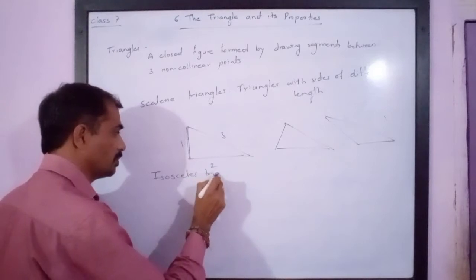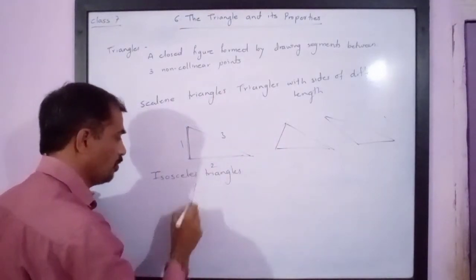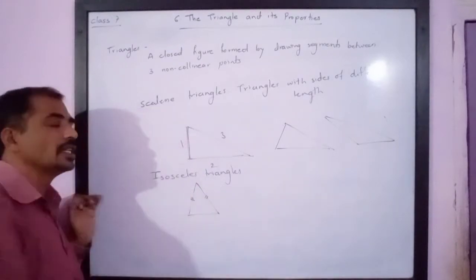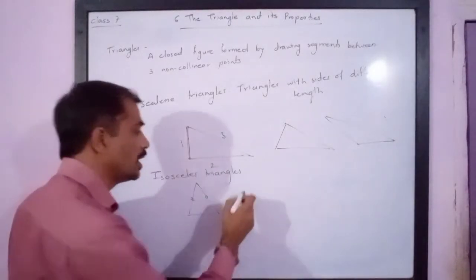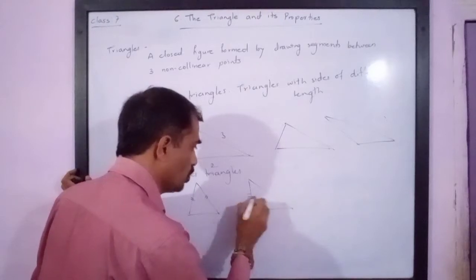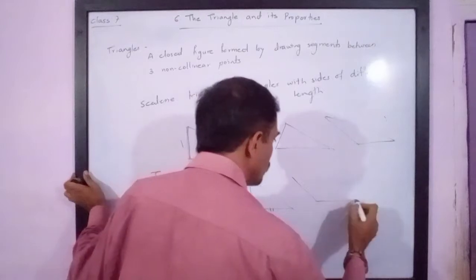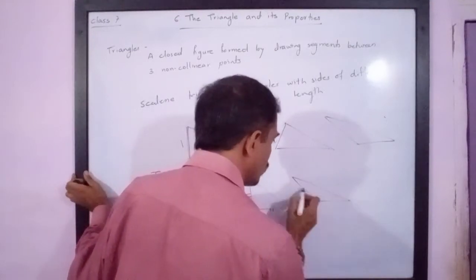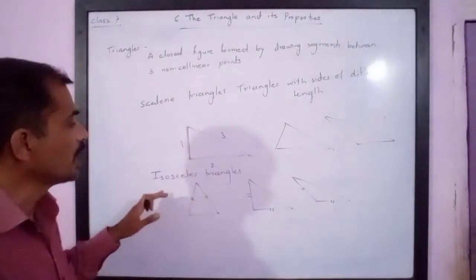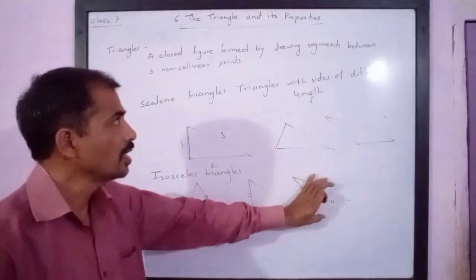Isosceles triangles. These triangles have two sides equal. So if two sides are equal, then we call such triangles isosceles triangles. They can be right angle triangles as well. So if these two sides are equal, we can call it an isosceles triangle. Even they can be obtuse angle triangles as well. So here also you can notice that these two sides are equal. In such cases, such triangles are called isosceles triangles. Please note, two sides of the triangle are equal.